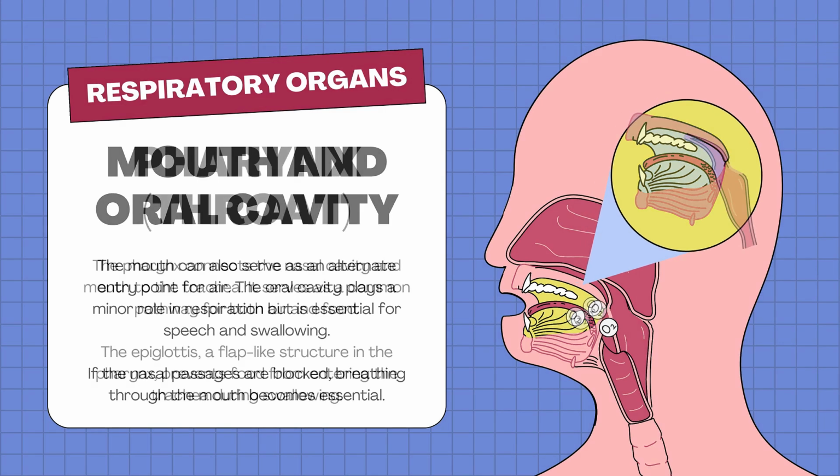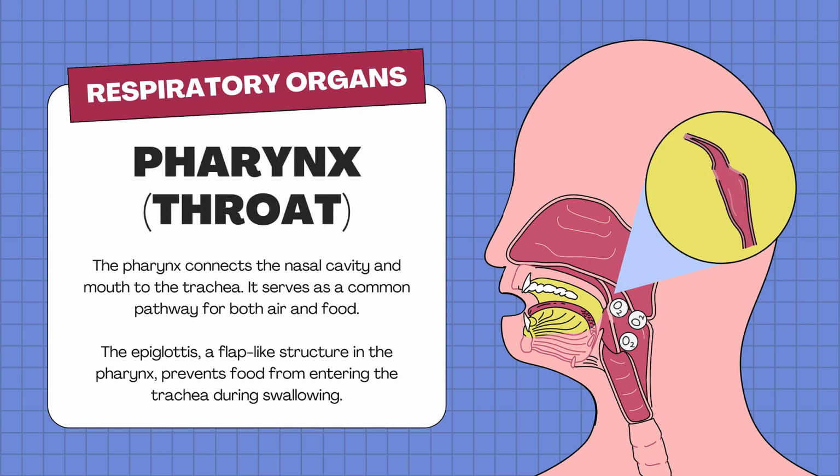Next is the pharynx or throat. The pharynx connects the nasal cavity and mouth to the trachea. It serves as a common pathway for both air and food. The epiglottis, a flap-like structure in the pharynx, prevents food from entering the trachea during swallowing.